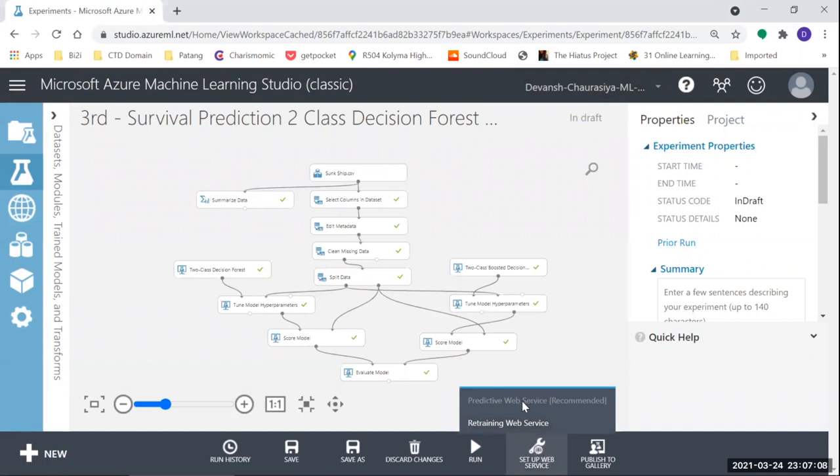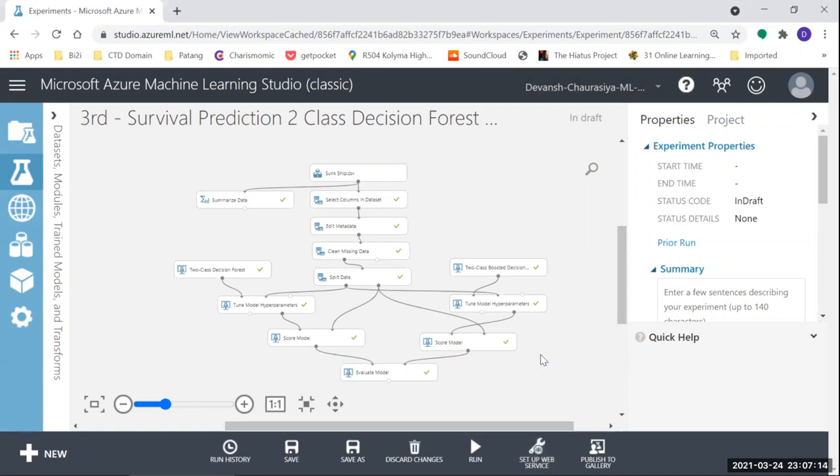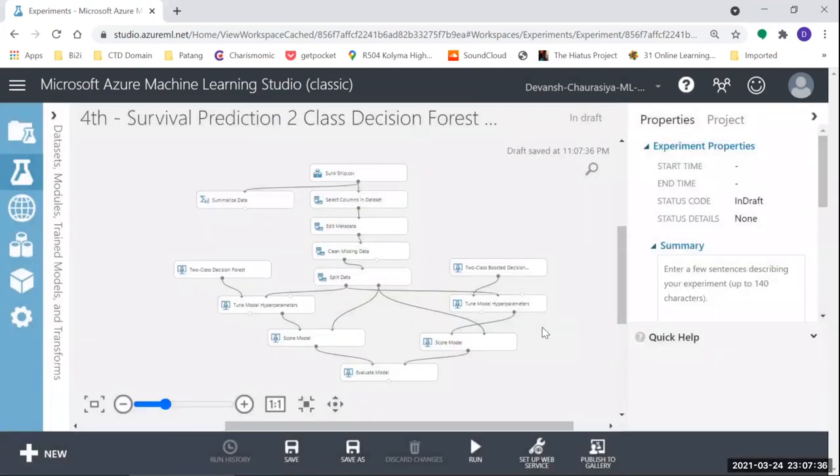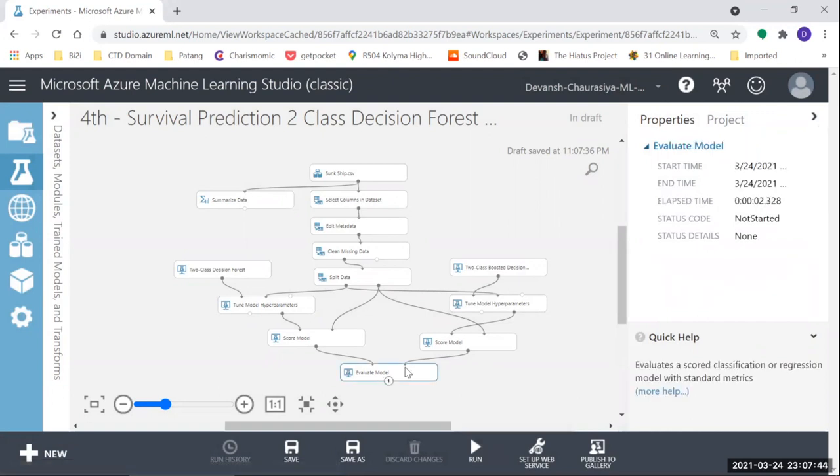So I can't publish it. This is over here, setup web service. I cannot do it because here we see it is in draft. So before doing anything, what I will do is I will make a copy of it. I keep making a copy of it until I'm ready, so that if I make a mistake, I need not change and go back. I can just delete and start afresh. So fourth one, this is ready to deploy, and I need to run the evaluation model, run selected.